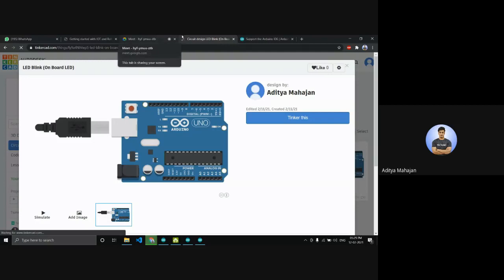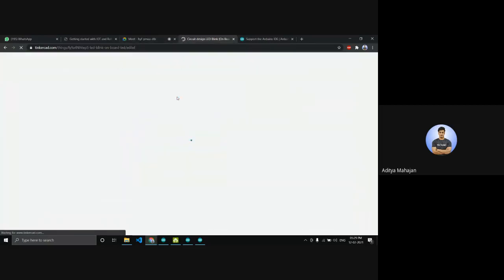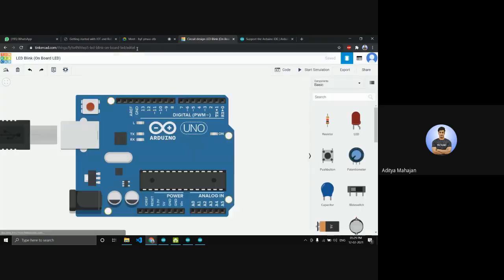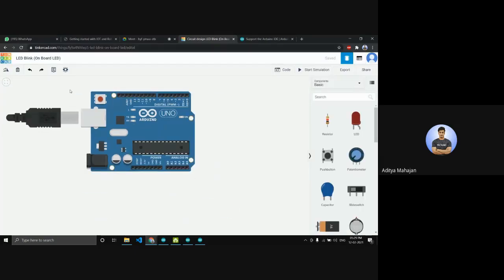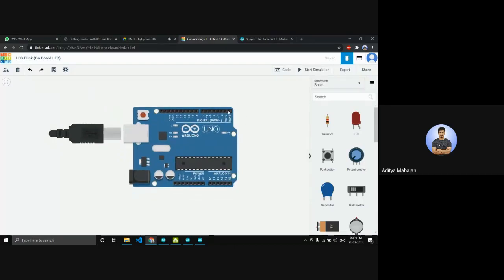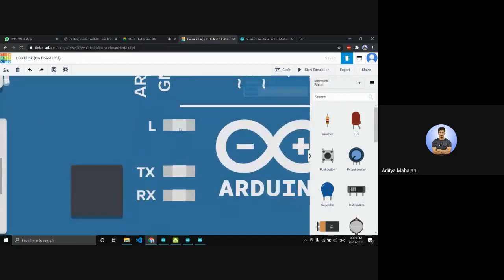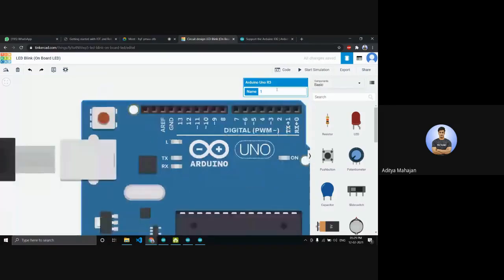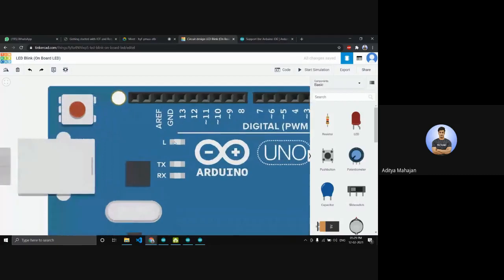So this is Tinkercad. I've decided to use this platform for you guys because I assume most of you won't have an Arduino lying around at your house. So this would be a good platform for you to practice your skills on. There's this thing called the onboard LED. You can see here, right? The L. This is the onboard LED for Arduino, and it's on pin number 13. This LED is assigned to pin number 13.